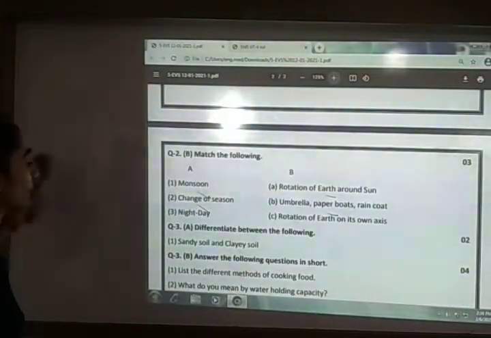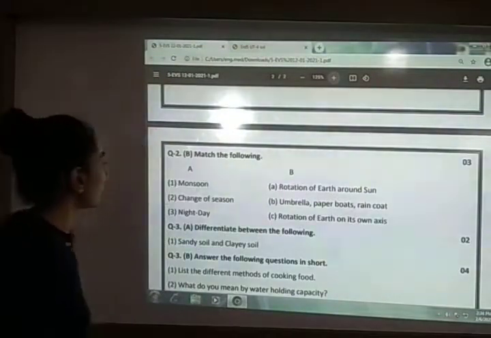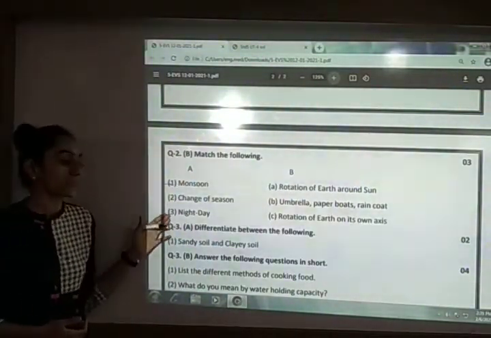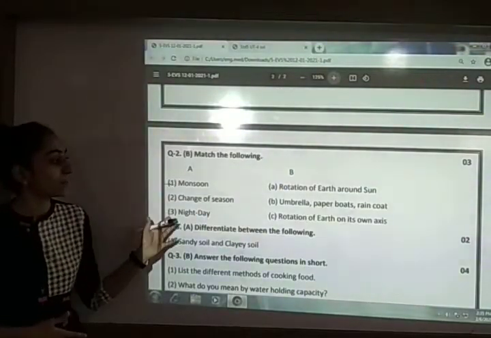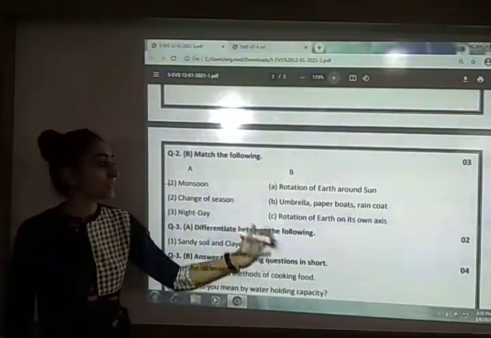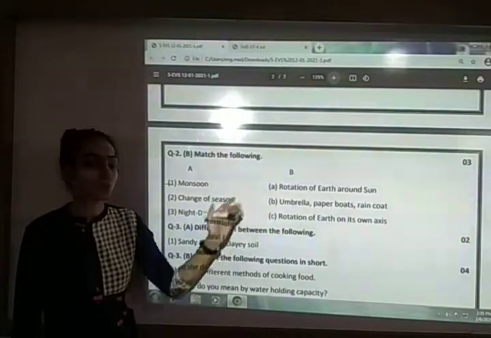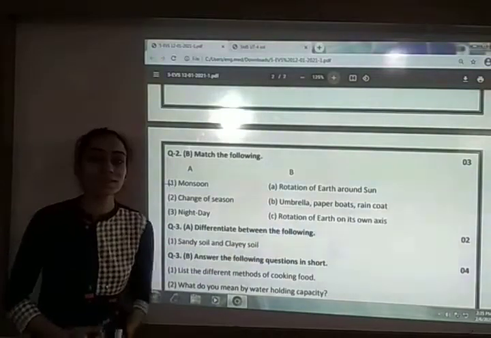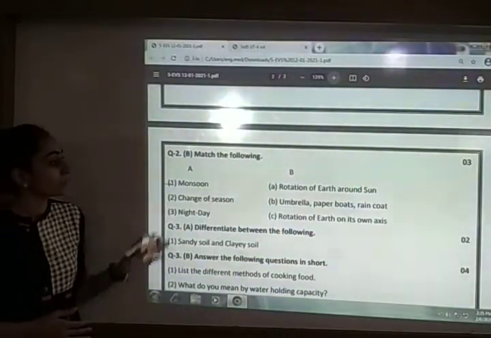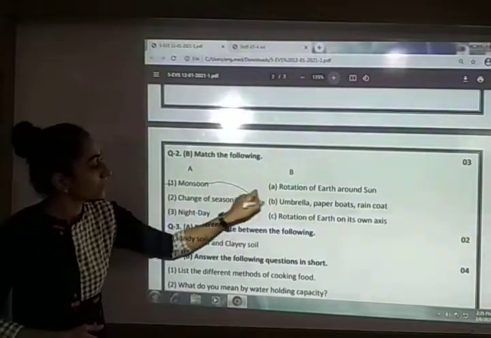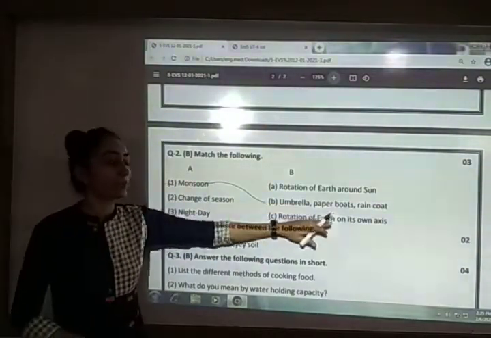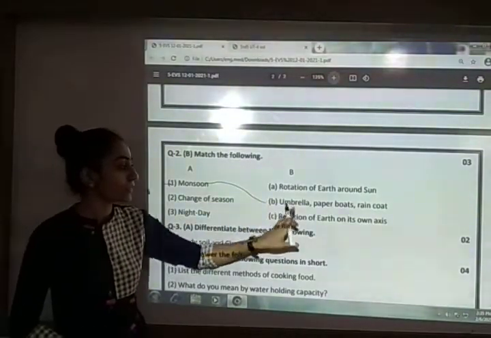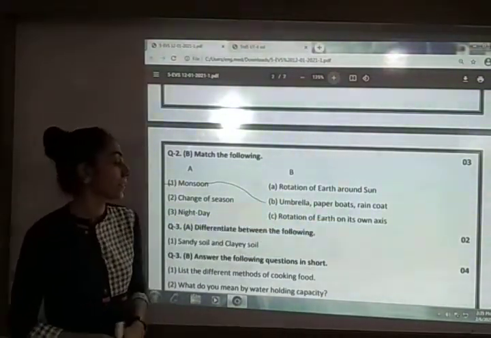Question number 2b, match the following. In that first one is monsoon. Second, change of season, and third one is given to you, that is night and day. On the opposite side in column B, it is given that rotation of earth around sun, umbrella, paper boats and raincoat, and rotation of earth on its own axis. So for the monsoon, in monsoon we are using umbrella, we are also playing with the paper boats, and we are in the raincoat. So with monsoon your answer is option B, that is umbrella, paper boats and raincoat.